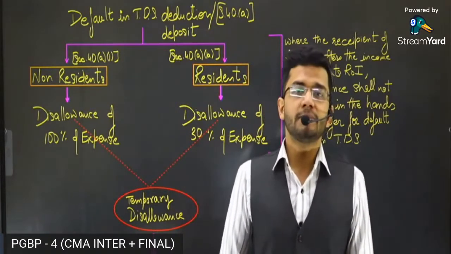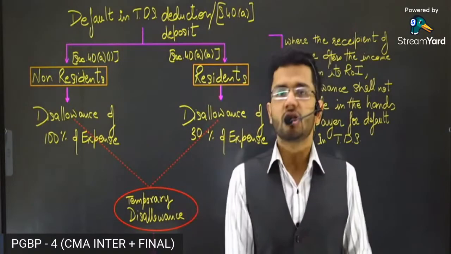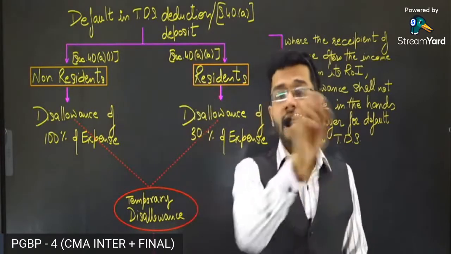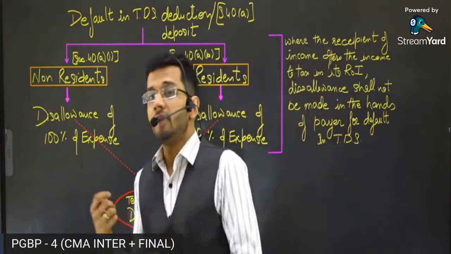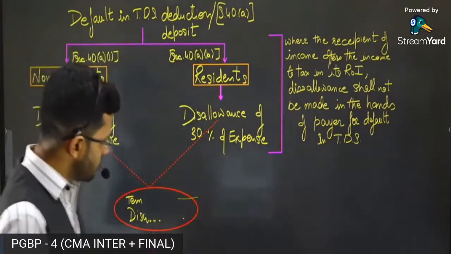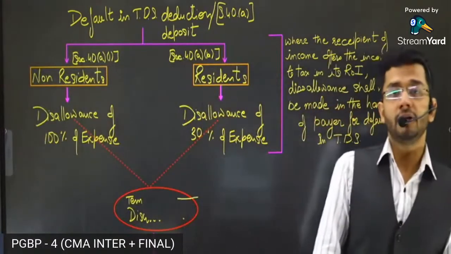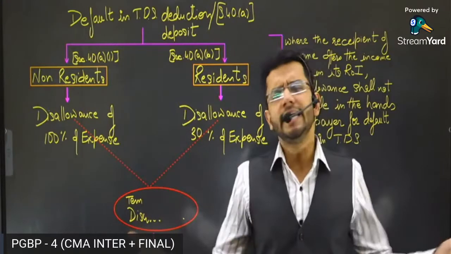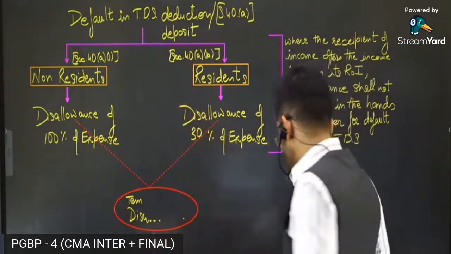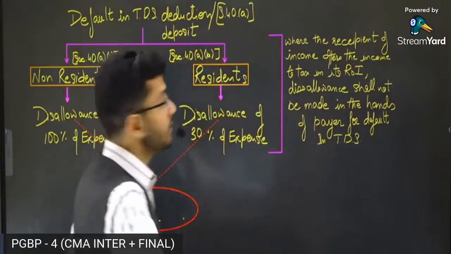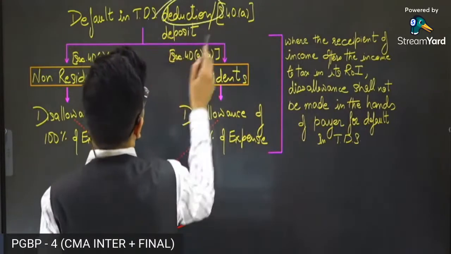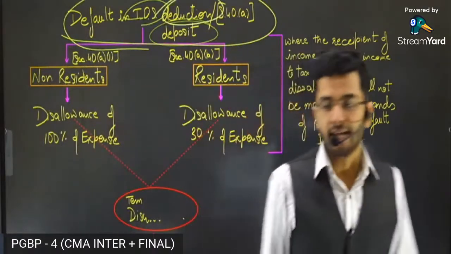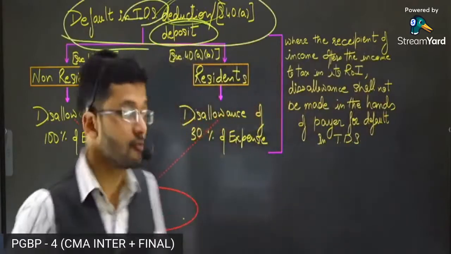One of the compliances which a businessman is required to do in every expenditure is TDS, tax deducted at source. If a businessman doesn't deduct tax at source from his expenditure, then the Income Tax Act will say we are not going to allow the expenditure of that particular portion where TDS has not been deducted. Sir, what do you mean by TDS? So guys, before coming on to today's first disallowance, the disallowance for TDS default, either you have not deducted TDS or you have not deposited TDS, which is section 40A disallowance, I would like to discuss the concept of TDS with all of you.